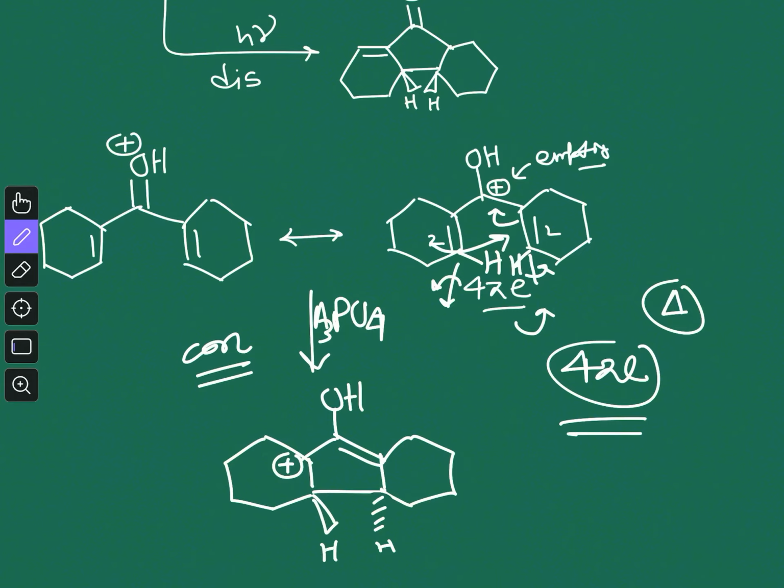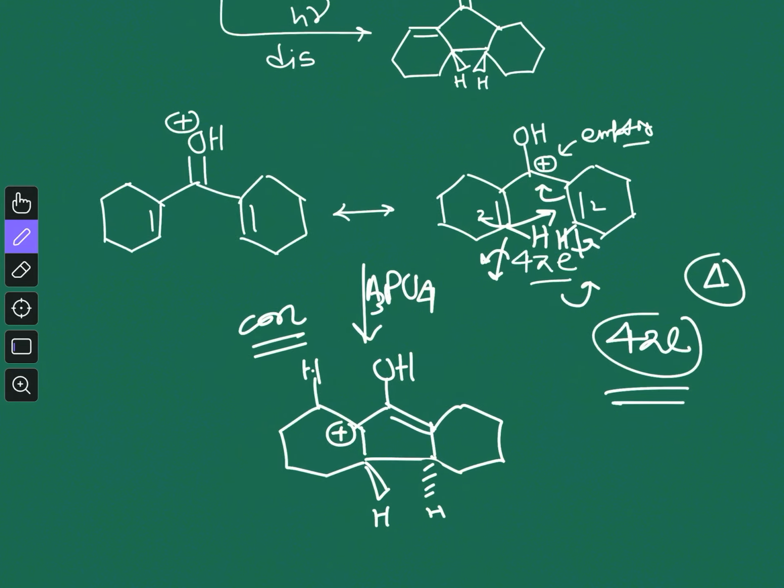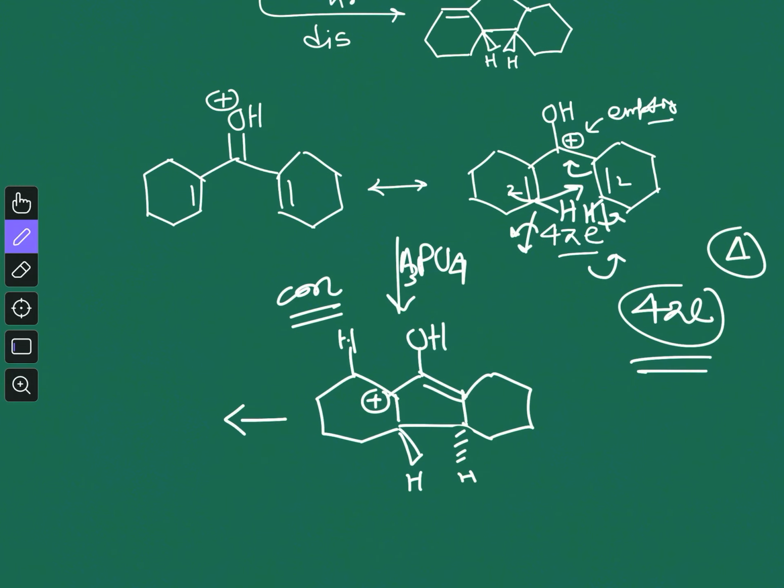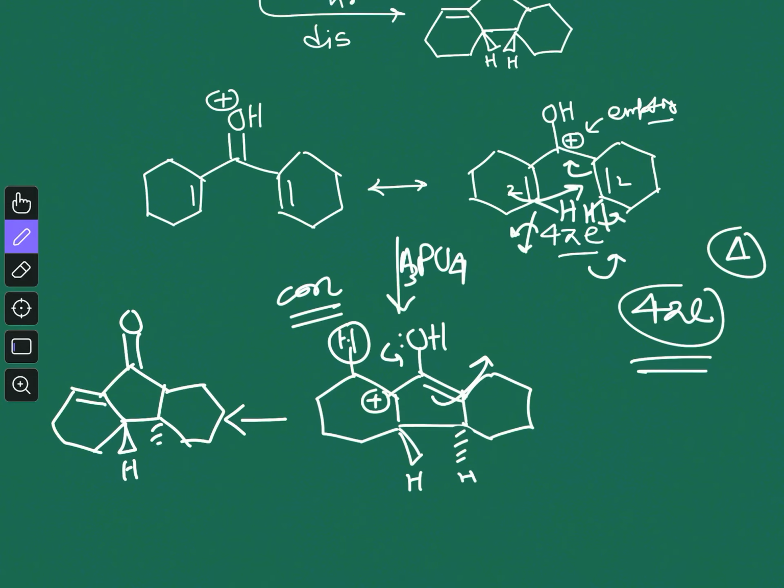So now, from this side and from this side, the hydrogen abstraction can take place. Generally, after the keto formation, the tautomerization will take place, and generally the hydrogen abstraction takes place from here, and you will get this as your product. So you have this hydrogen here, another hydrogen here. So this is the reaction in